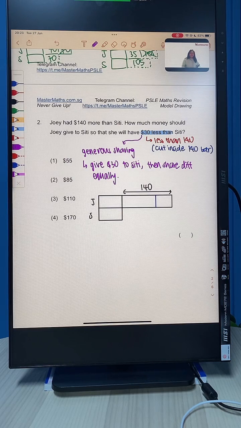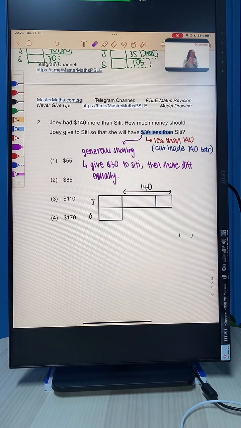But since she wants to have $30 less, we give $30 to Siti, then share the difference equally. Do we understand this? If you understand, can you give me a thumbs up? She's so generous in her sharing that she wants to have $30 less than Siti. So she will say, okay Siti, you take $30 first, then we share the difference equally.